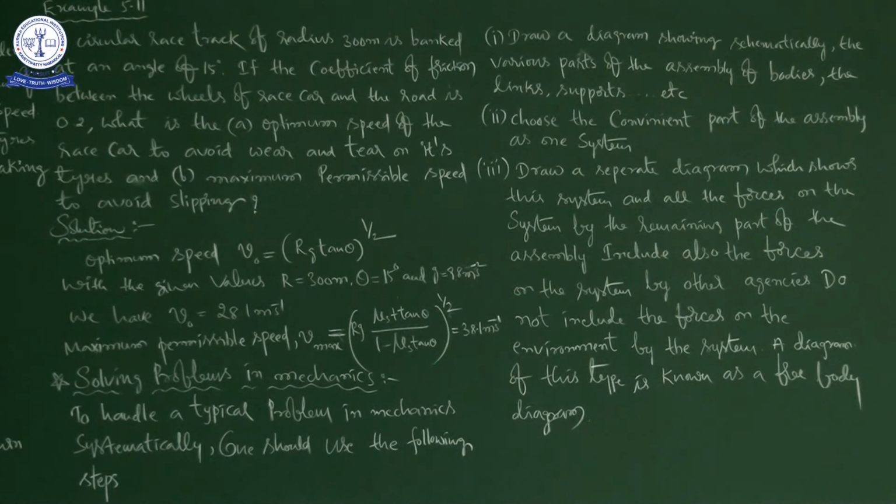A typical problem in mechanics usually does not involve only a single body under the action of given forces. So in one problem related to mechanics, we can't expect a single body. For example, a person is pulling a certain amount of mass. So here the person is one thing and the mass is another, so 2 things are involved.